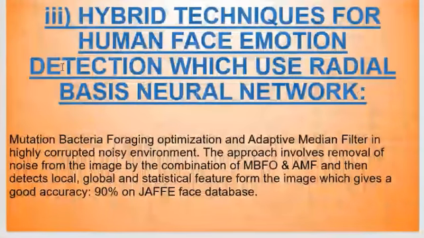Next slide. Okay, then hybrid texture for human emotion detection, which is ideally used with a neural network. This one gives around 90% accuracy on the JAFFE dataset. But the problem is it is too complex to implement. There are not many already implemented repos available, so working on that will be a little bit difficult. But it can give around 90% accuracy. The next slide.